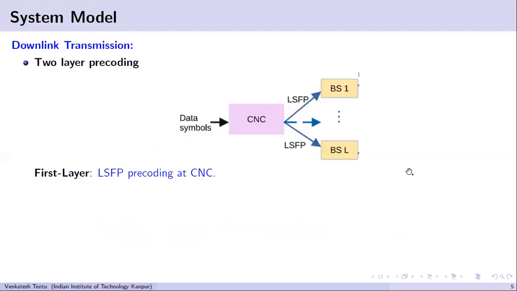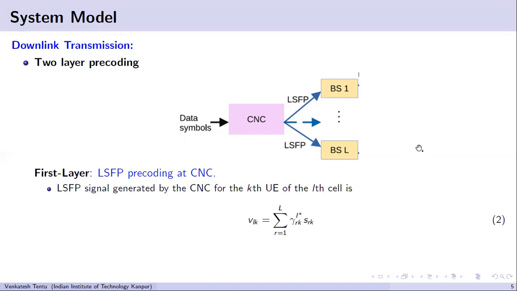In the downlink transmission, we have a two-layer precoding. The first layer of precoding is done by the central network controller, which has knowledge of all the data symbols. The LSFP signal generated by the central network controller is transmitted to the base stations.